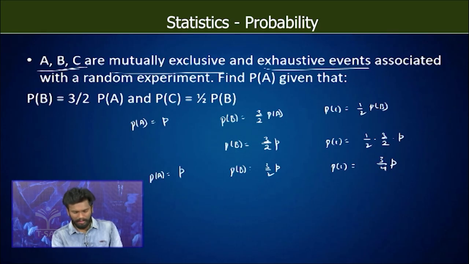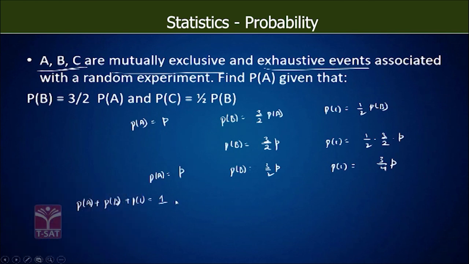P of A plus P of B plus P of C summation must be equal to 1 because they are mutually exclusive and exhaustive events. So add P plus 3 by 2 times of P plus 3 by 4 times of P, which will be equal to 1. Simplify. 4P plus 6P plus 3P, which is equal to 1.